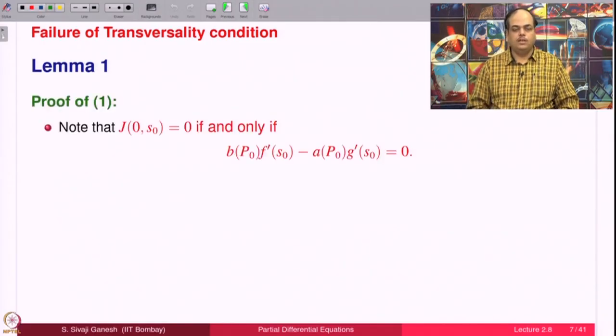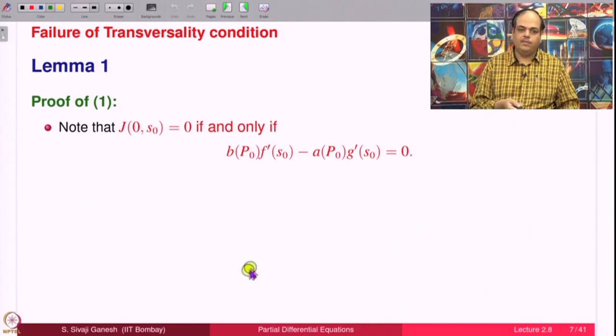Proof of 1. So, J0 S naught is given to be 0, right, and we want to show that datum curve has a characteristic direction at that point P0. So, J0 S naught is 0 if and only if, this is just expansion of that determinant, AB in one column, F prime G prime in the other column, that determinant is precisely the left hand side, that is equal to 0.